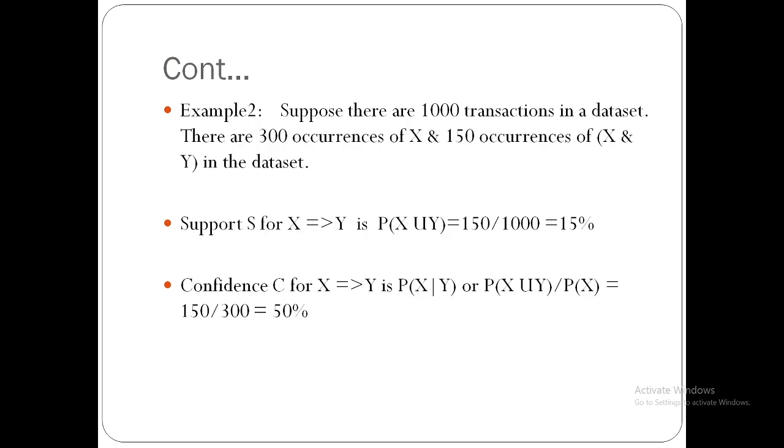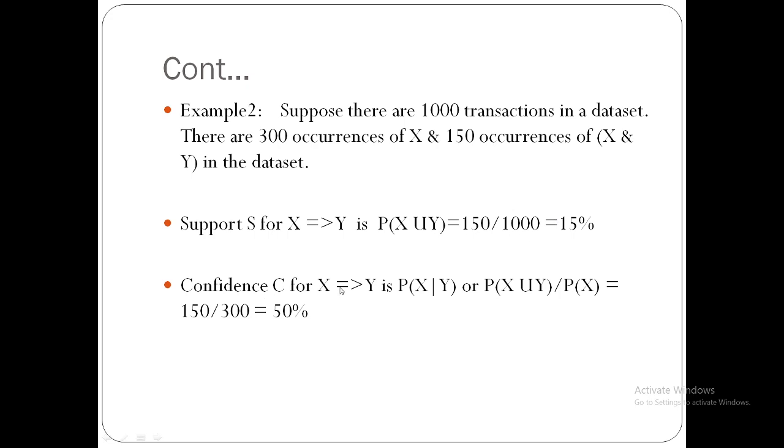Next, take example 2. Suppose there are 1,000 transactions in a data set. There are 300 occurrences of X and 150 occurrences of both X and Y in the data set. Now how to find the support? Support for X and Y is the probability of X union Y. That is, X union Y is 150 and the total is 1,000. It will be 15%. Both X and Y together are present in the data set only 15% out of 1,000.